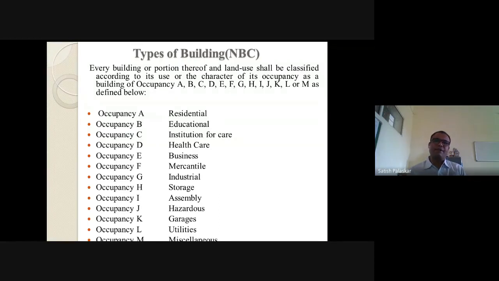Next one is type D, institution of health care. All of you understood by the name itself, healthcare. Again they are classified in two categories, the normal medical facilities and emergency medical facilities.